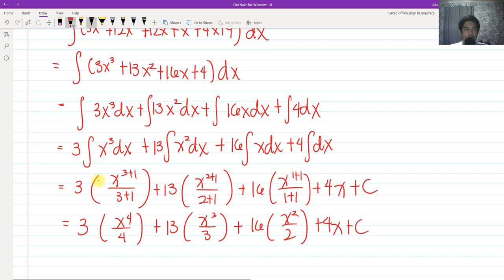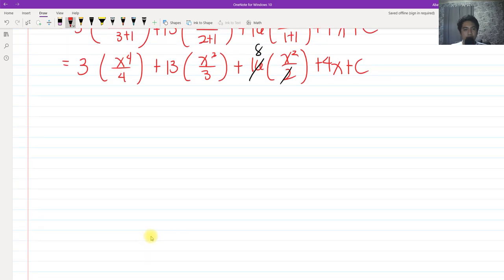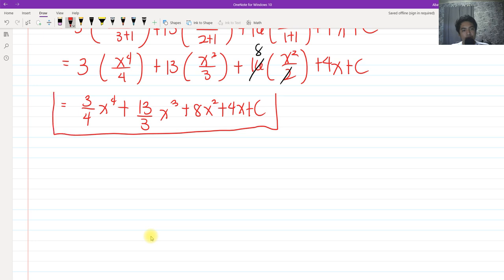As you can see, we are going to simplify 16 all over 2, which becomes 8. So we have 3/4 x raised to 4 plus 13 over 3 x raised to 3 plus 8x squared plus 4x plus c. That would be our answer for this integral, for number 4.